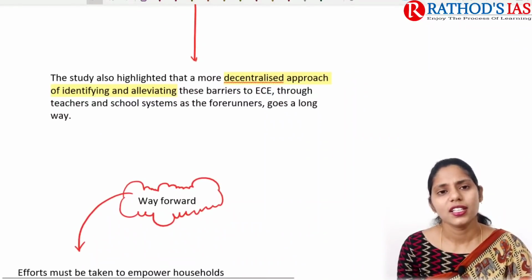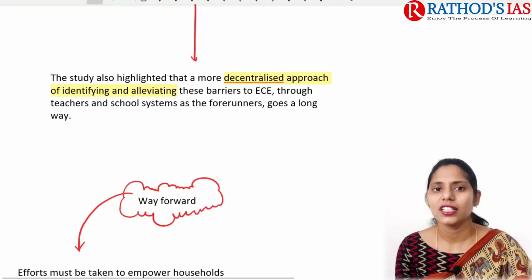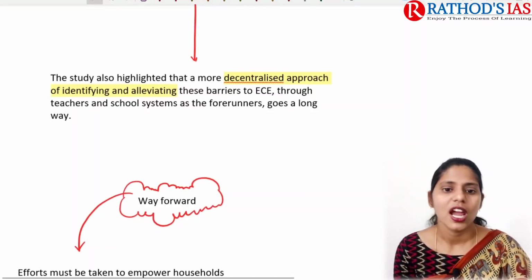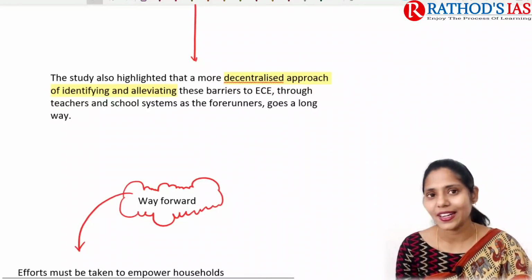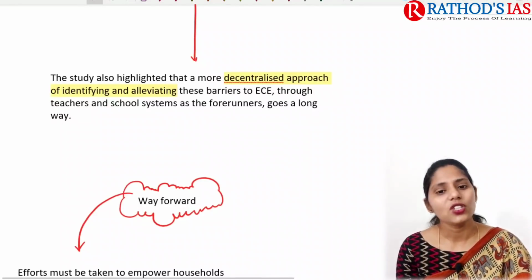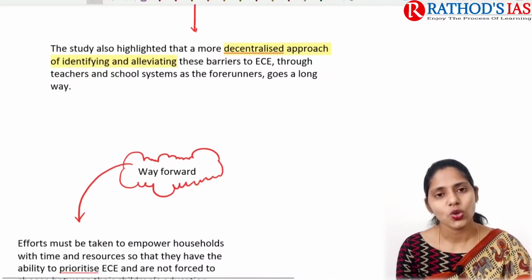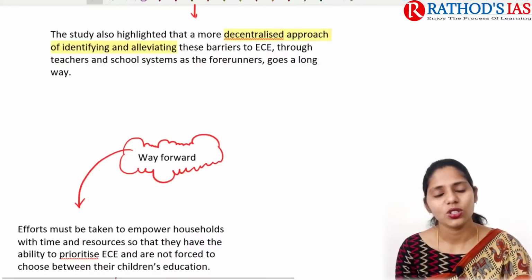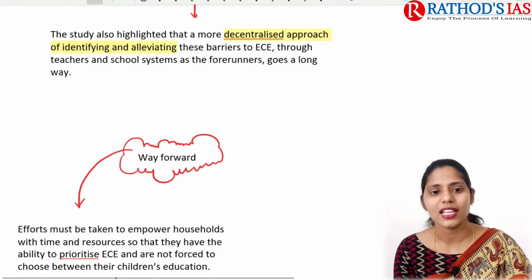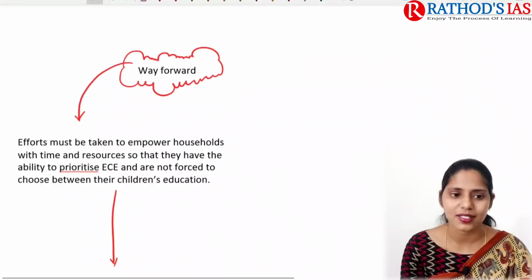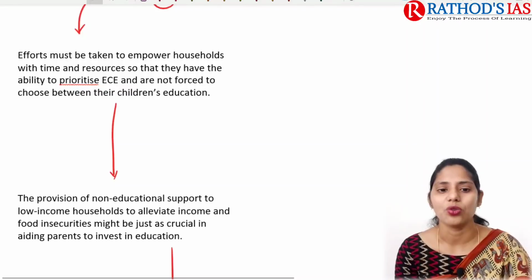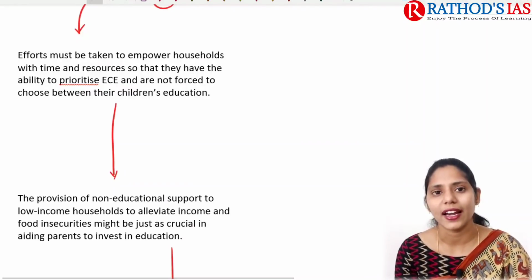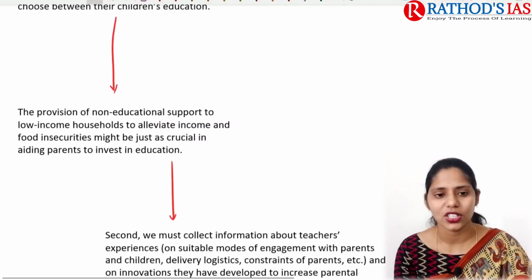So this study also highlighted that it is a more decentralized approach, and we need to focus on how we can remove barriers in early childhood education. This is the role of both teachers, schools, and even parents. So what is the way forward? We need to empower households first of all. Empowering households will be very important mainly to achieve our target of early childhood education.